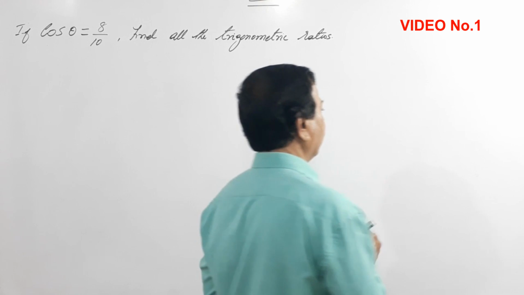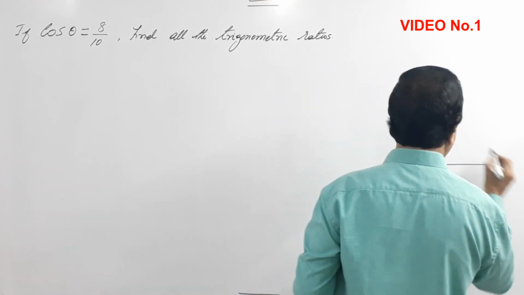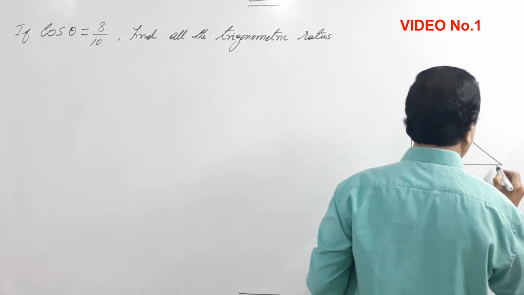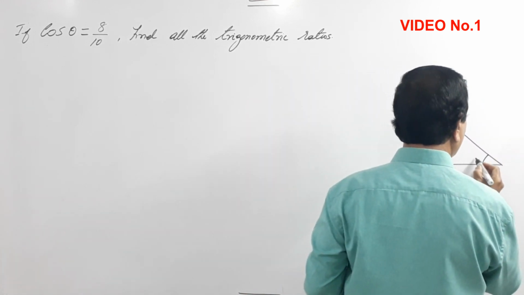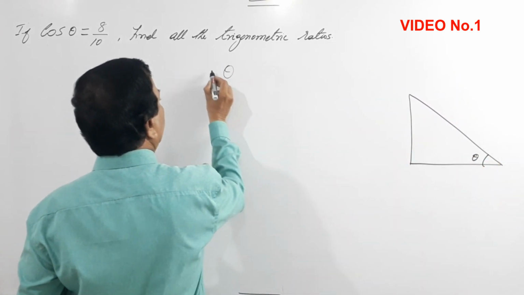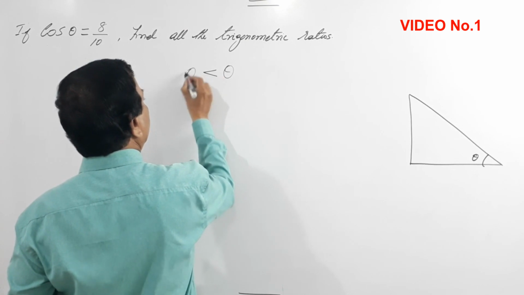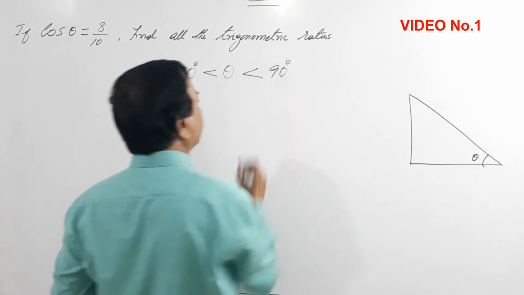We'll first draw a right angle triangle. We'll take theta as acute. Usually they give theta greater than 0 degrees and less than 90 degrees.